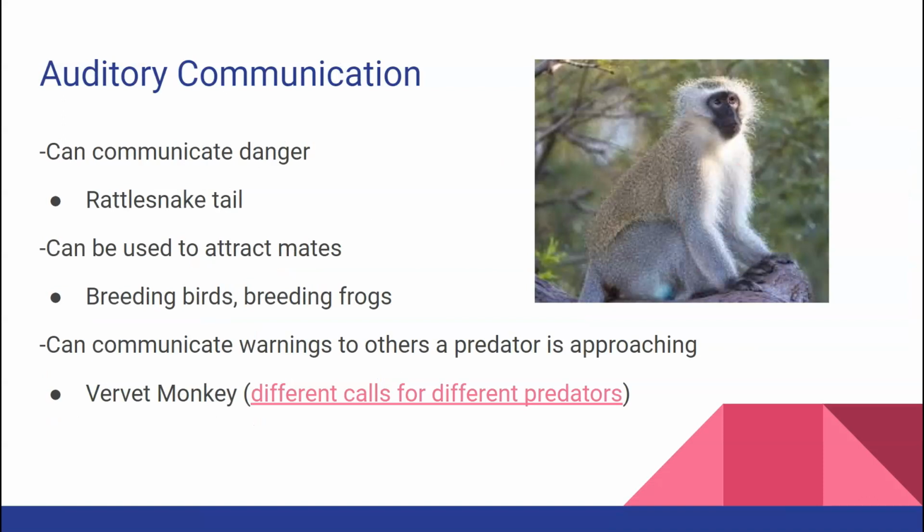Auditory can communicate danger, such as a rattlesnake tail. It can be used to attract mates, like breeding birds and breeding frogs. They have their mating calls. It can also be used to communicate danger or warning signs. So the vervet monkey that you see here in the picture, and here's a video showing the difference in the calls, will actually make different calls based on the predators that are around. They have a different call for a leopard versus a snake. So they will communicate to the other vervet monkeys what exact predator is on the prowl.